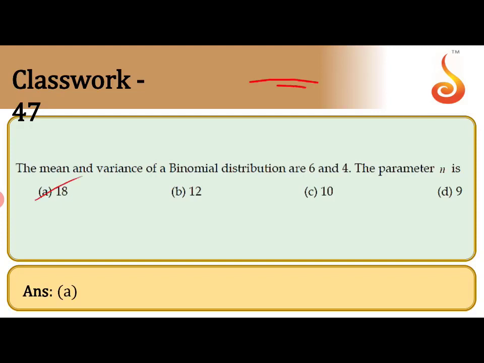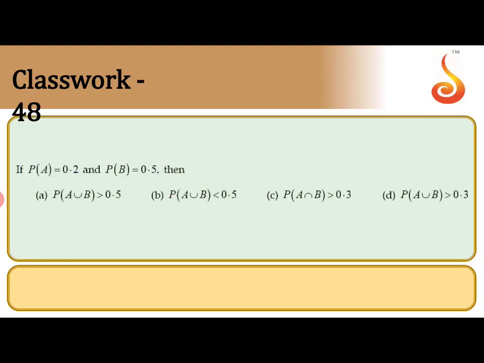Next question. P of A is 0.2, P of B is 0.5. Which of the following is correct? P of A and B greater than 0.5, P of A and B less than 0.5, P of A intersection B greater than 0.3. P of A and B greater than 0.3 is given.